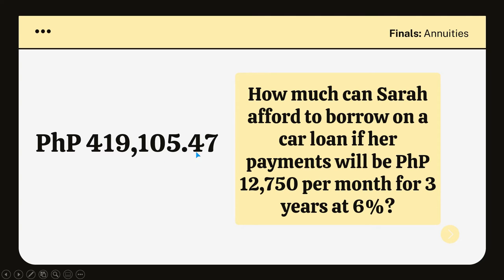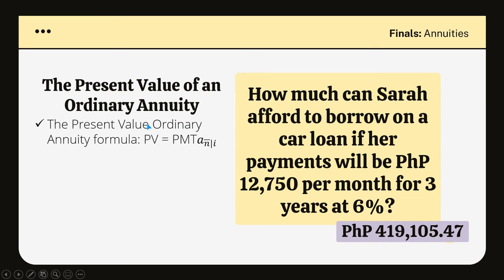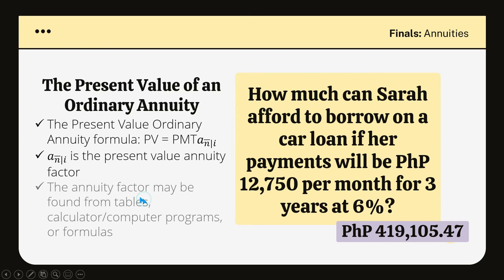419,105 pesos and 47 centavos. Okay? So we're talking about present value of an ordinary annuity. Therefore, we will use the present value annuity formula. PV is equivalent to the payment multiplied by our annuity factor. In this case, our annuity factor, instead of being the future value annuity factor, is going to be the present value annuity factor. And the annuity factor may be found from tables, calculators, computer programs, or formulas.